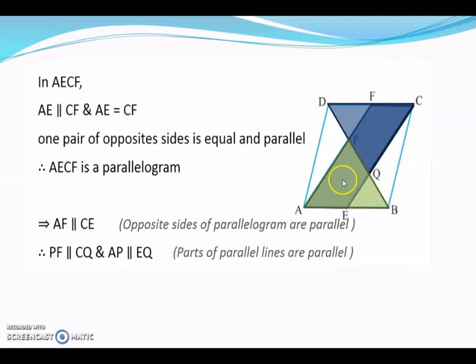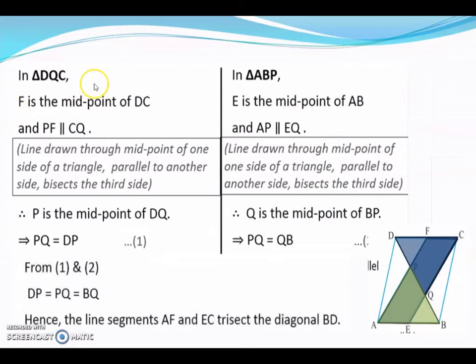So if AECF is a parallelogram, therefore the other two sides also must be equal as well as parallel. So AF and CE are parallel. In DQC we know that F is the midpoint of DC and also PF is parallel to CQ.